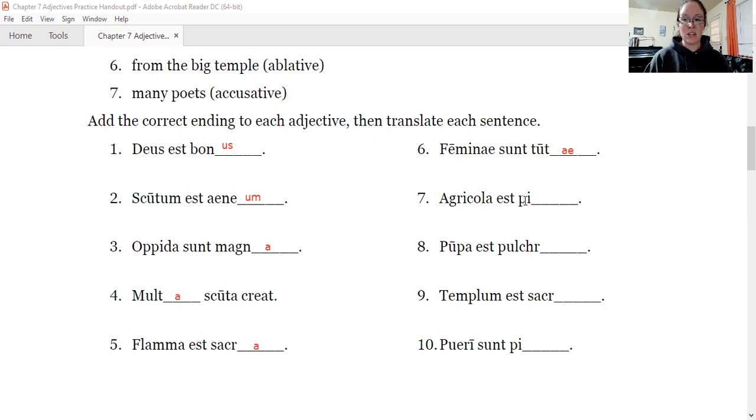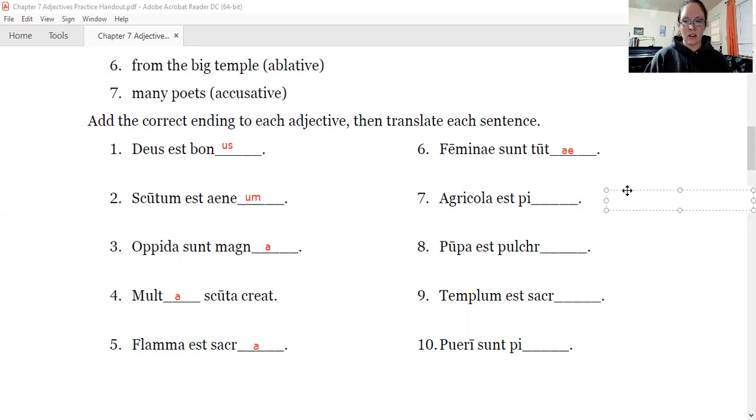Agricola est P something. All right, right here, alarm bells should be going off in your head because agricola is a pain noun. So first look at this word. What case is it in? It's the basic form of the word that you learned, so it's the nominative form. It's your subject, because the farmer is something. So your subject form, we need what gender? Masculine.